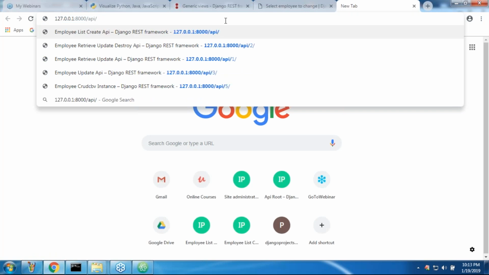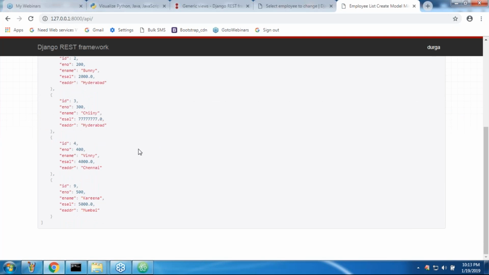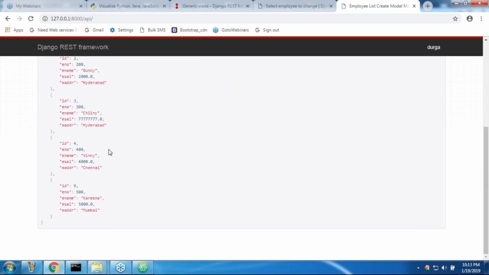Can you please tell which partner application I'm using? REST framework browsable API. Now, am I in a position to list out all the records or not? Yes, perfect, sir. We are in a position to see all the records, the list operation completed.